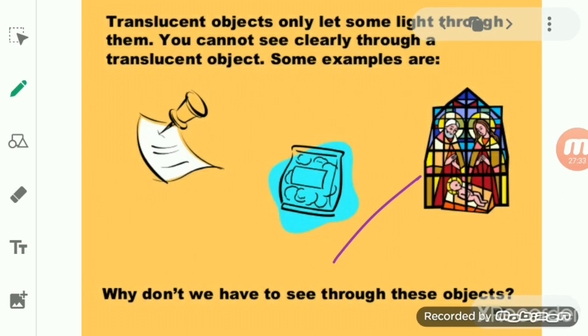We can neither see the candle itself nor the candle flame clearly through that ground glass or butter paper. So you can see that since it allows only a little light to pass through, only a few things are visible to us.